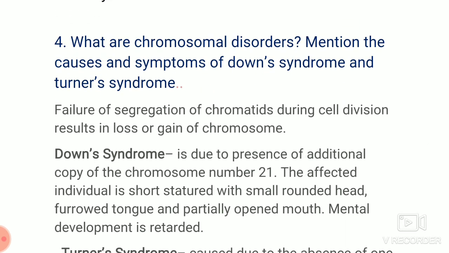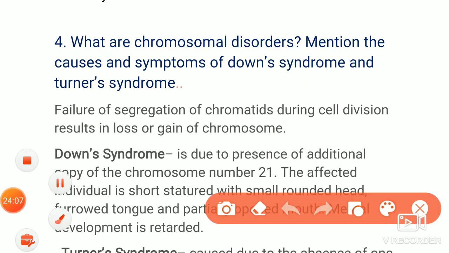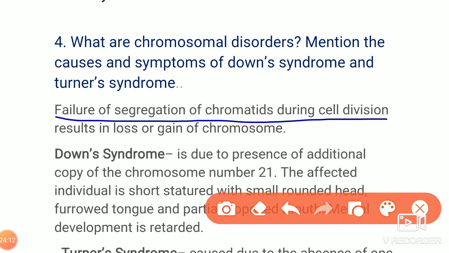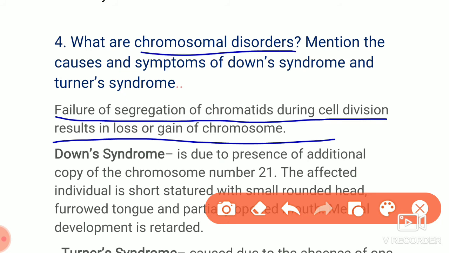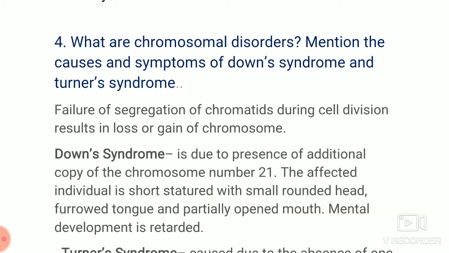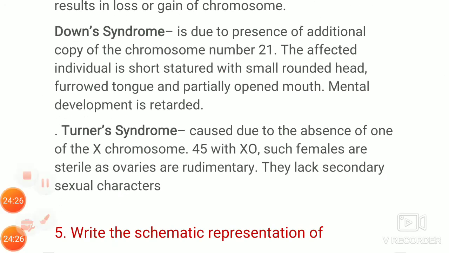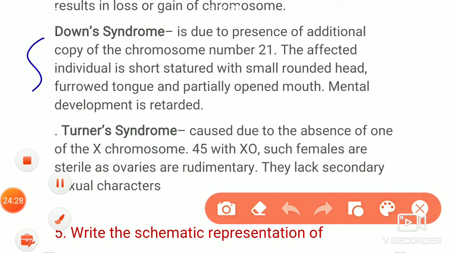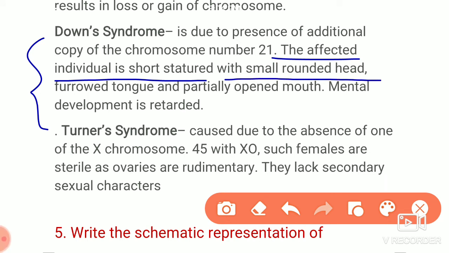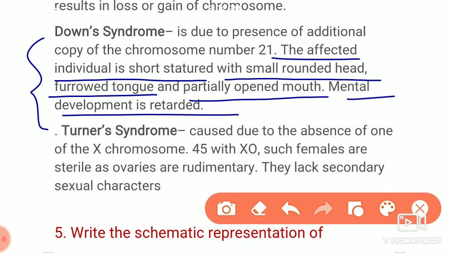The next is chromosomal disorders. First we have to write the definition: failure of the segregation of chromatids during cell division results in loss or gain of chromosomes. So here you have to write the definition first. Then mention the symptoms of Down syndrome and Turner syndrome. Down syndrome I already explained; what points you have to write, I already told. Short stature with a small rounded head, furrowed tongue, partially open mouth, and mental development is retarded.